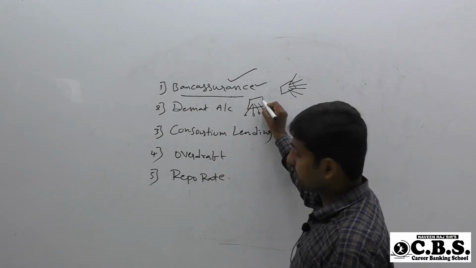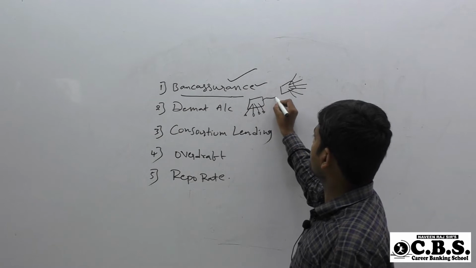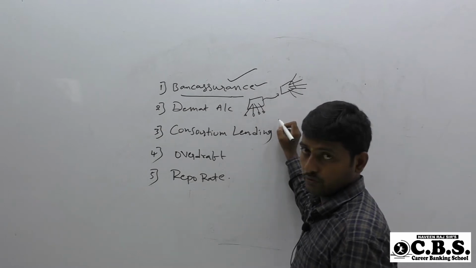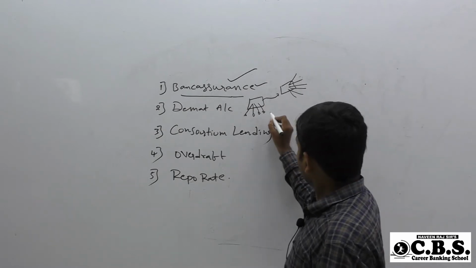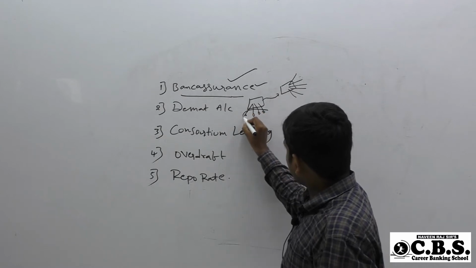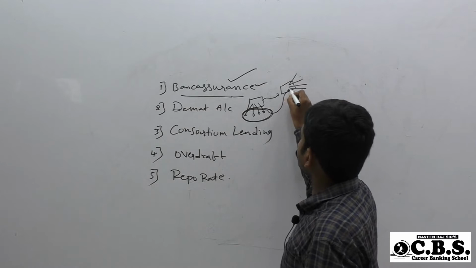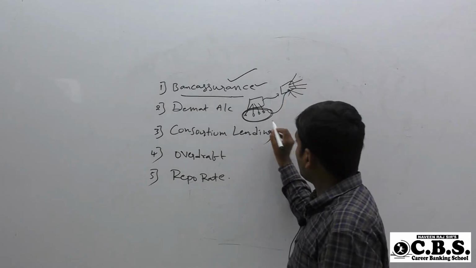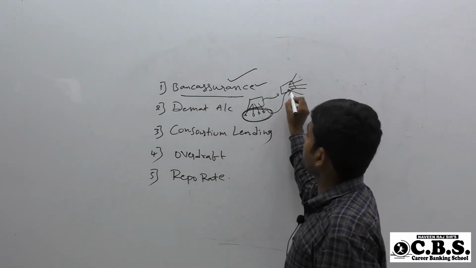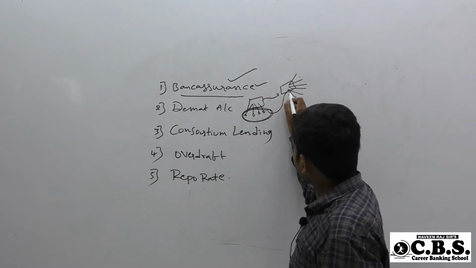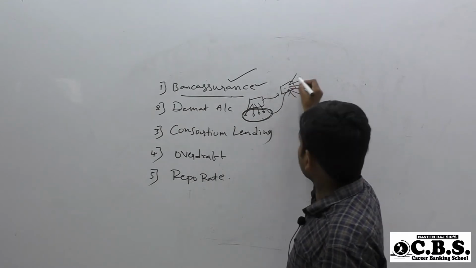This insurance company will approach this bank, saying, sell our insurance products to your customers, because the bank already has a customer base.